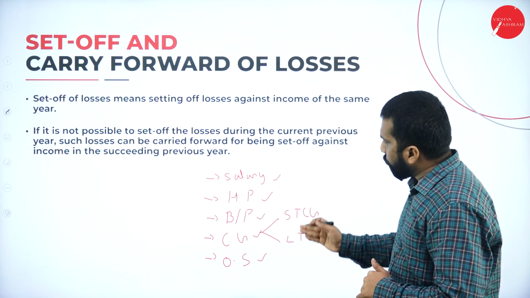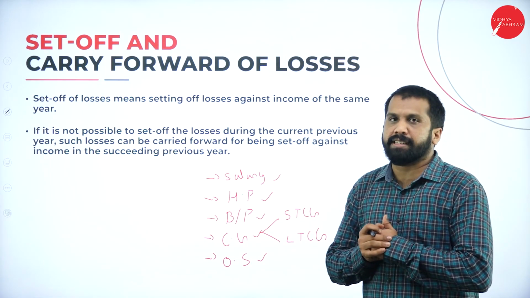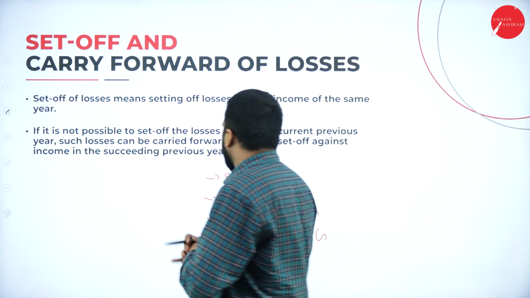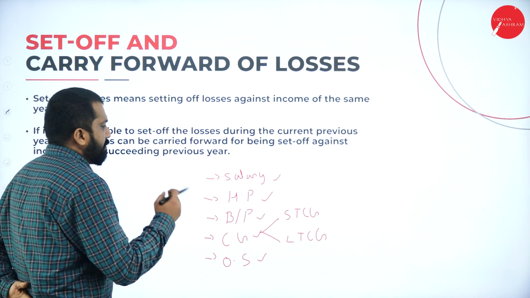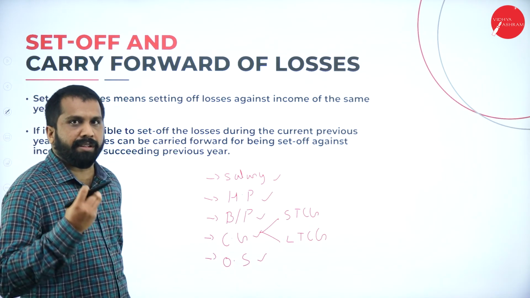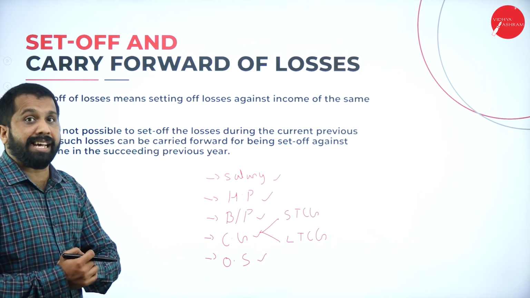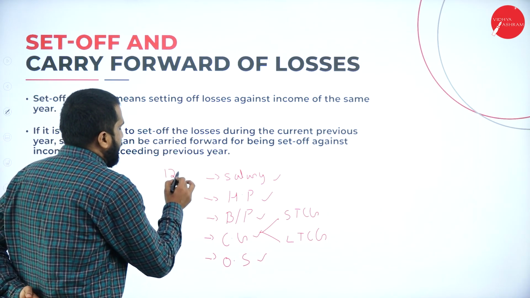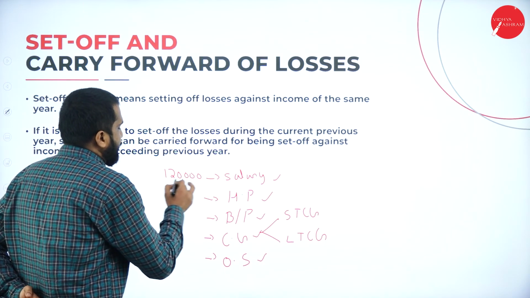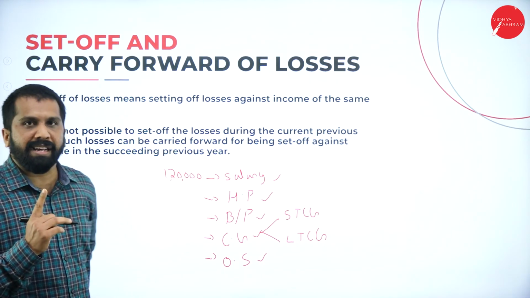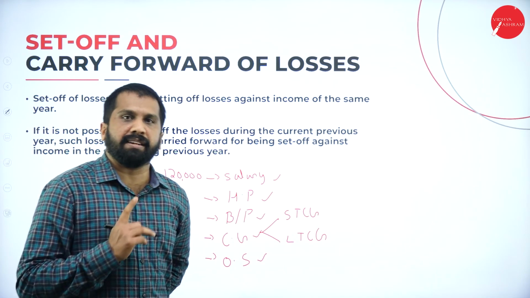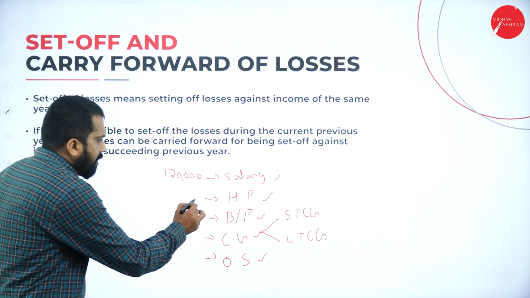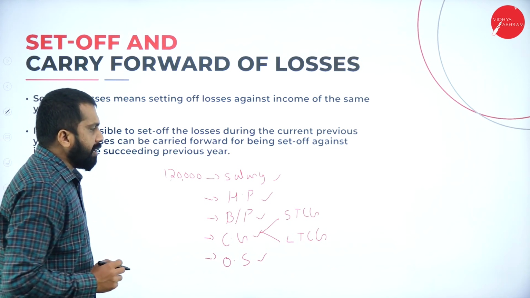So total we have 5 heads here. For example, salary. You can take my example. If I get 10,000 salary per month, what is my salary? 1,20,000 per annum. Now, house property.